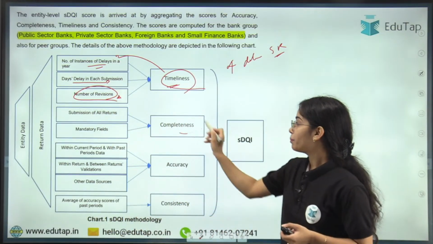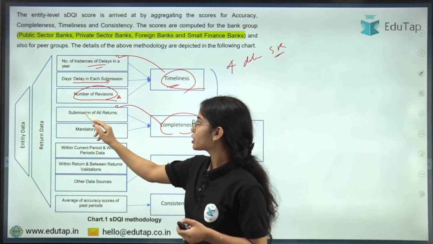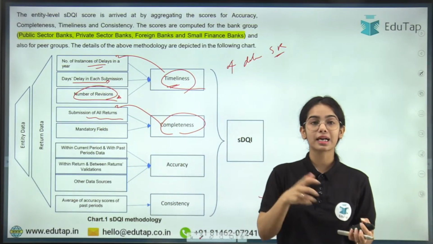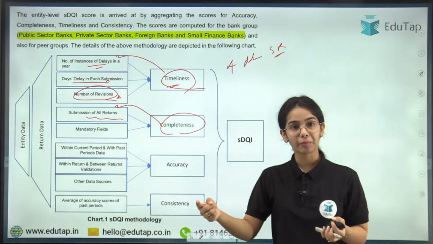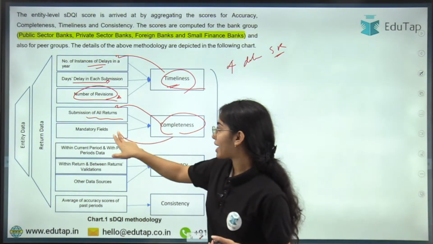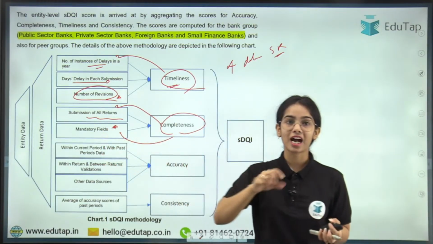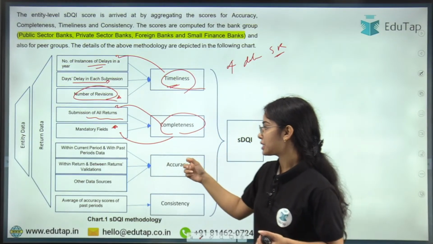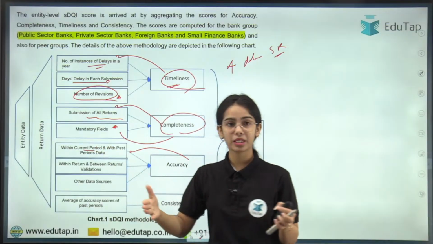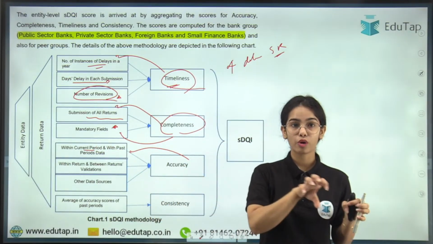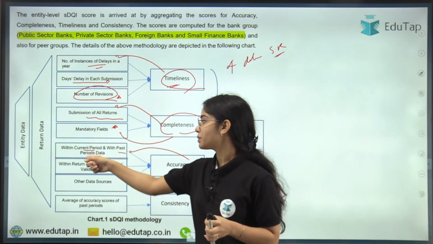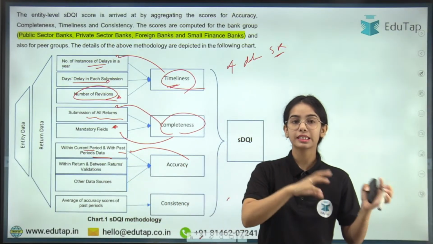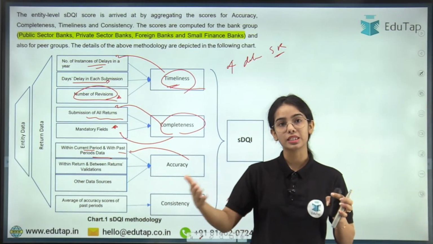Okay, completeness. Completeness shows the submission of all returns, that all the returns that the RBI has asked for have been submitted. Next is mandatory fields. All the mandatory fields, have they been filled by the banks or NBFCs or the other supervised entities. Accuracy: within the current time period, the accuracy of the data, as well as with past periods' data. In comparison to the past periods' data, the accuracy is checked.